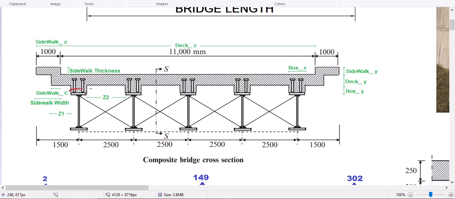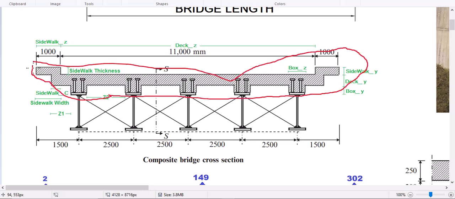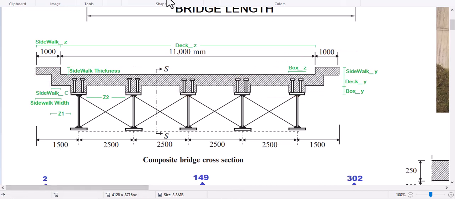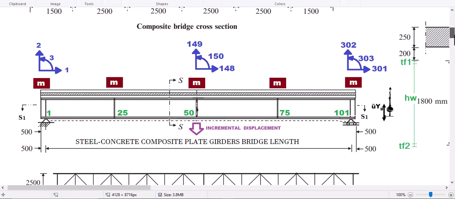So in here we have 5 I sections with defined concrete properties at the top of this bridge, and we're going to model it with OpenSees with just 2-dimensional modeling, defining it as a simple 2D beam section and defining 101 nodes and 303 degrees of freedom.